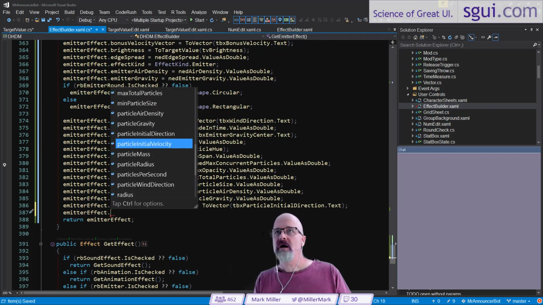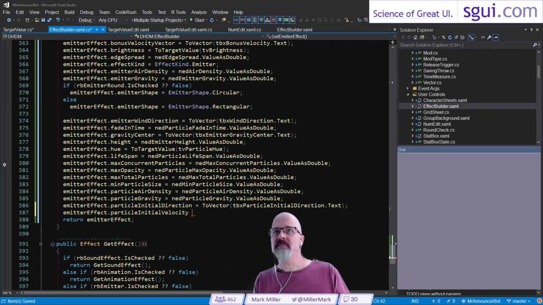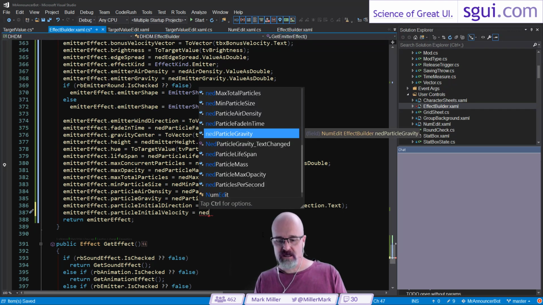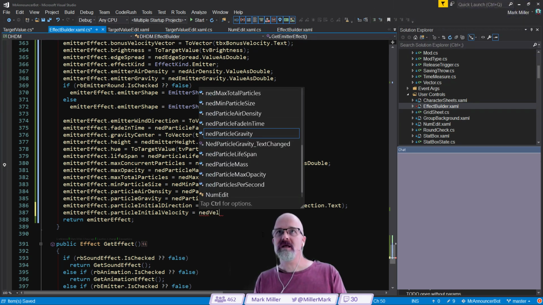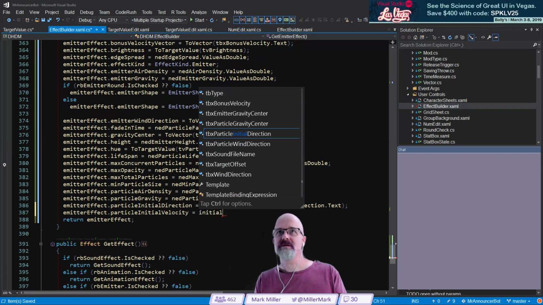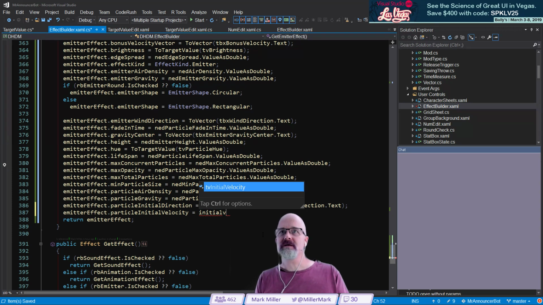Getting through it, particle initial velocity. That's going to be a numeric. So we'll say, do we have an IV? No. Velocity. Not seeing it. Maybe we have another one that's unnamed. Initial velocity. Yeah, it looks like it's not there. Oh, wait, TV. Oh, it's a target value.